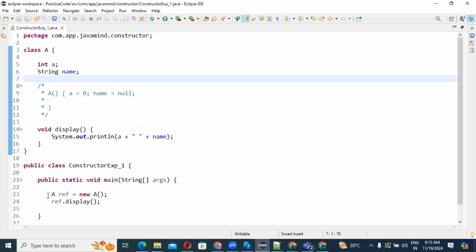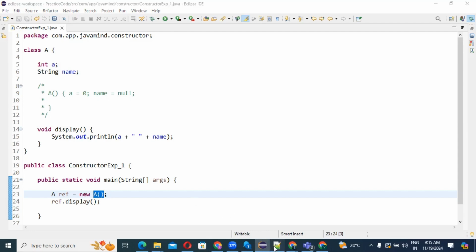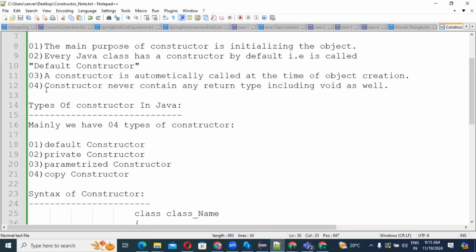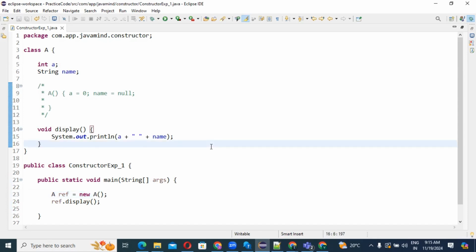And the fourth point, a constructor never contains any return type, including void. You could see here that we don't have any return type, not even void. That is the first video I wanted to explain.